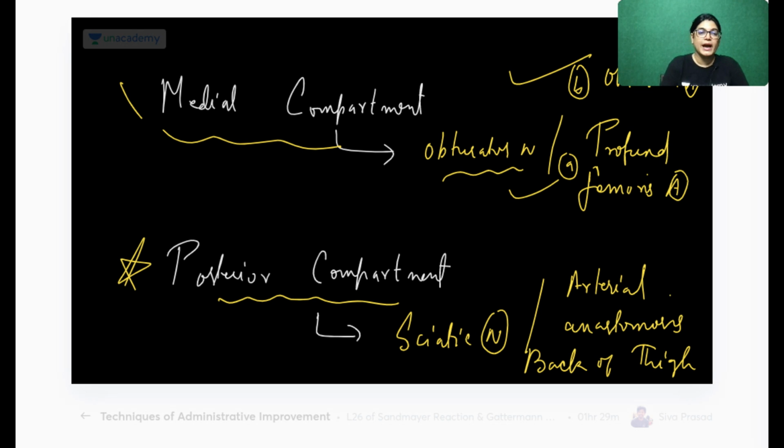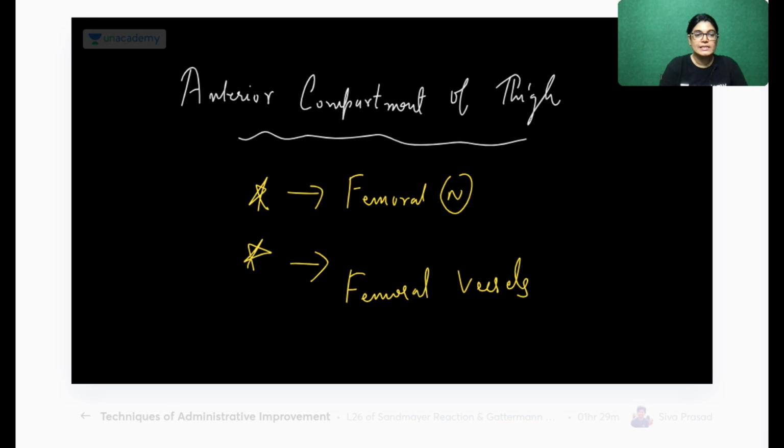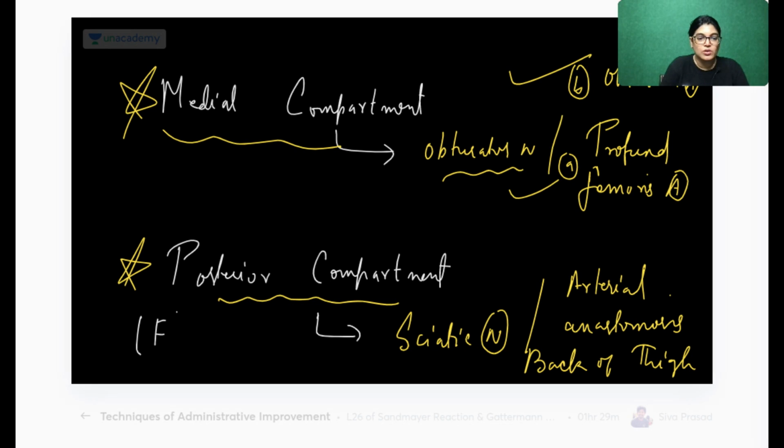So this we have done about the thigh region. Can anybody tell me what is the other name of the anterior compartment? One more name is given. Extensor, absolutely right. They are also called the extensor compartment. The posterior is also called the flexor compartment, and the medial is also called the adductor compartment. It is according to their actions.